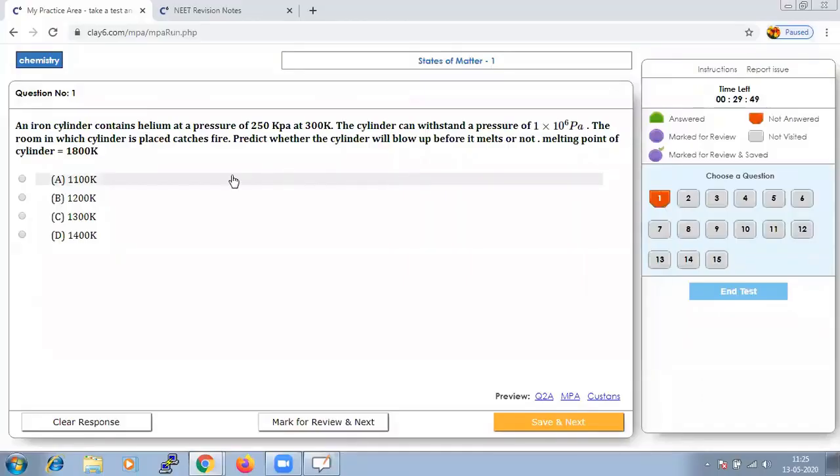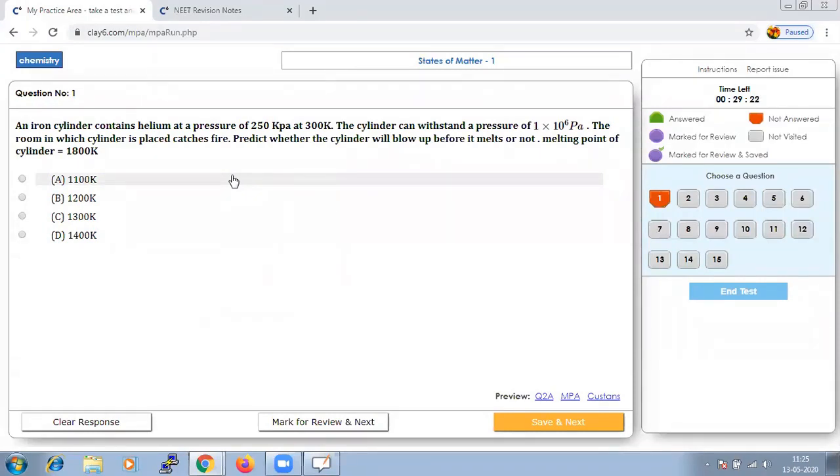The first question says: an iron cylinder contains helium at a pressure of 250 kilopascal at 300 Kelvin, and the cylinder can withstand a pressure of 1 into 10 to the power of 6 Pascal. The room in which the cylinder is placed catches fire.